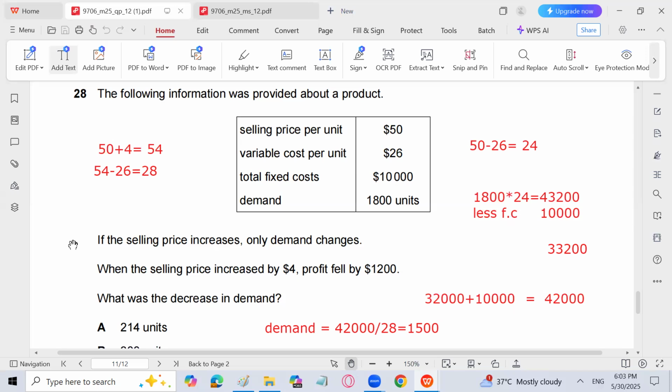Low point is given, high point is given, change in cost divided by change in units. You will find the variable cost per unit and multiply it with units to find total variable cost, and then you can find the fixed cost or whatever the requirement will be given in the question.